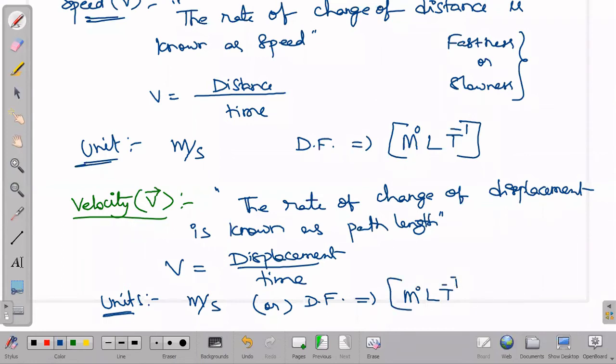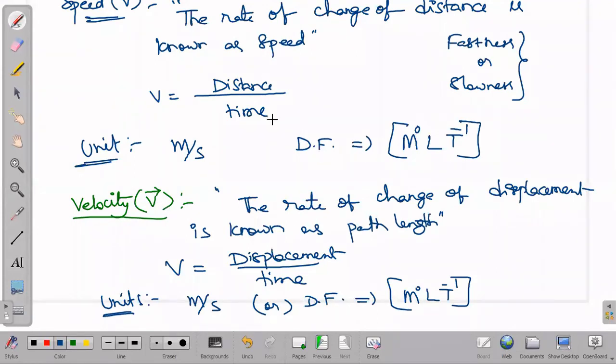Only one thing should be understood clearly. Here distance and displacement have the same unit and same dimensional formula. Speed and velocity have the same unit and same dimensional formula. The only major difference is that speed does not have direction, whereas velocity has direction. That is the major difference, right?